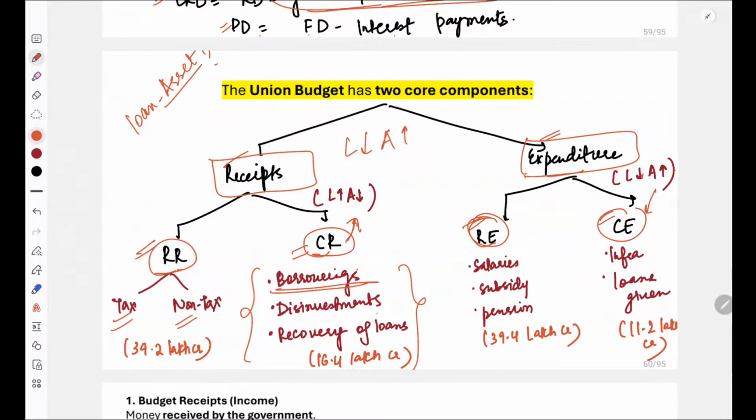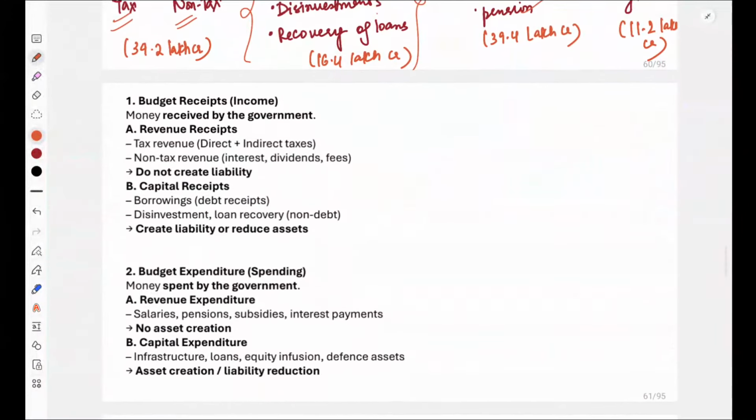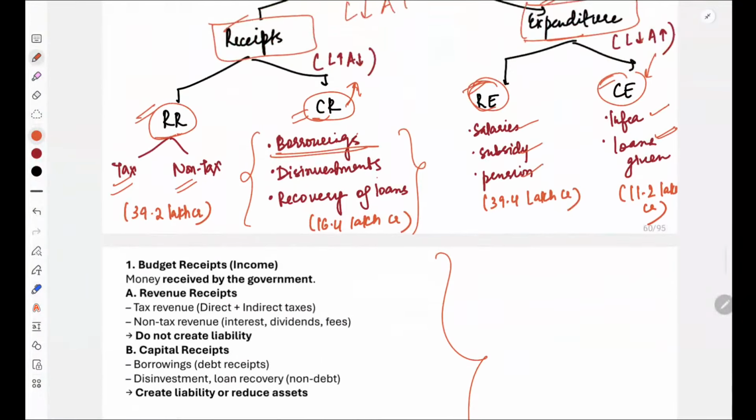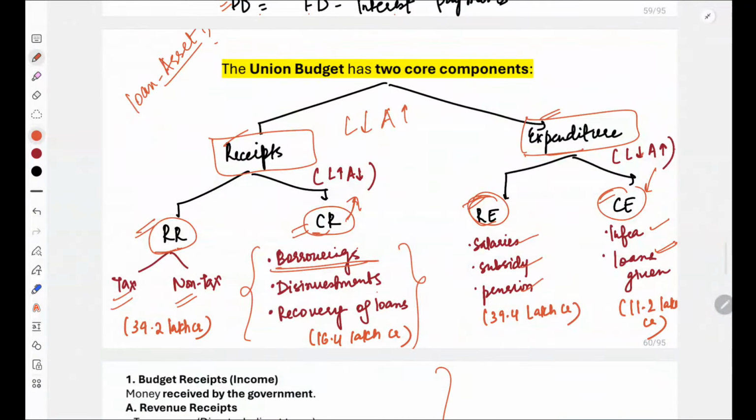Now if we talk about revenue expenditure, the day-to-day basis expenditure that are taking place, for example salary, subsidy, pension, so they are revenue expenditures. And capital expenditure, anything that is decreasing our liability and increasing our asset. For example, infrastructure, or we are giving loans, so that is part of capital expenditure. Yes, so please keep in mind, I've just written also here, just keep in mind some of the components of these core components, because ESI mein questions can be asked.